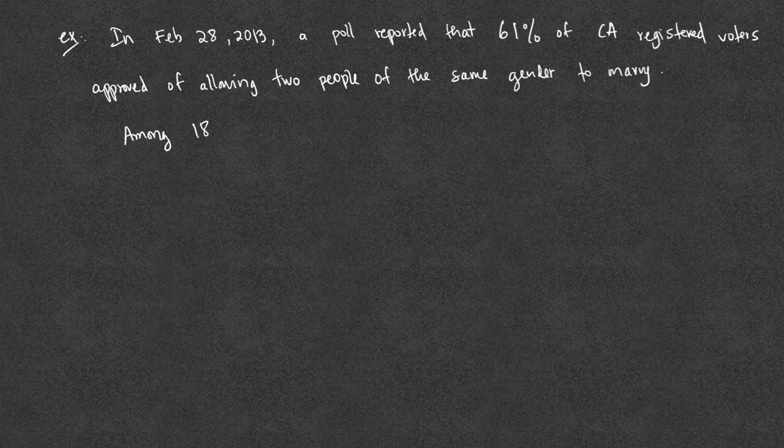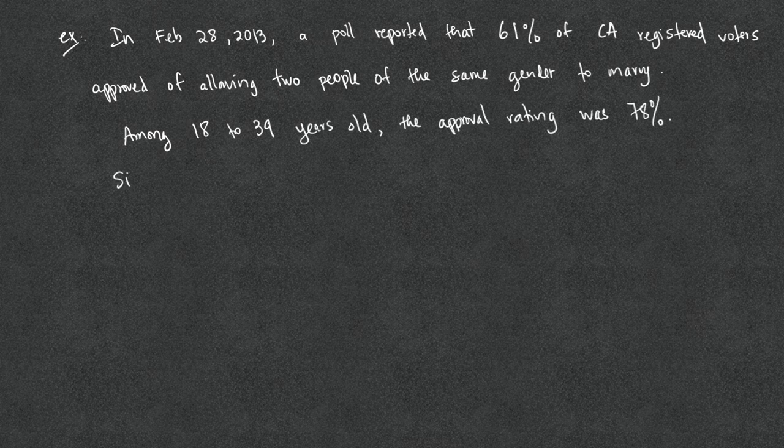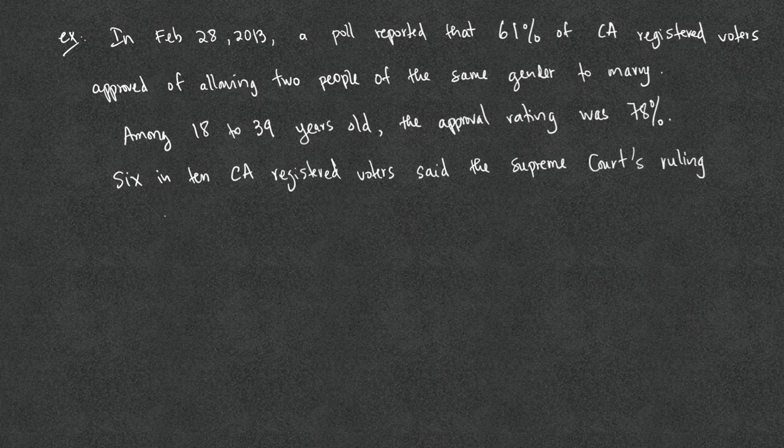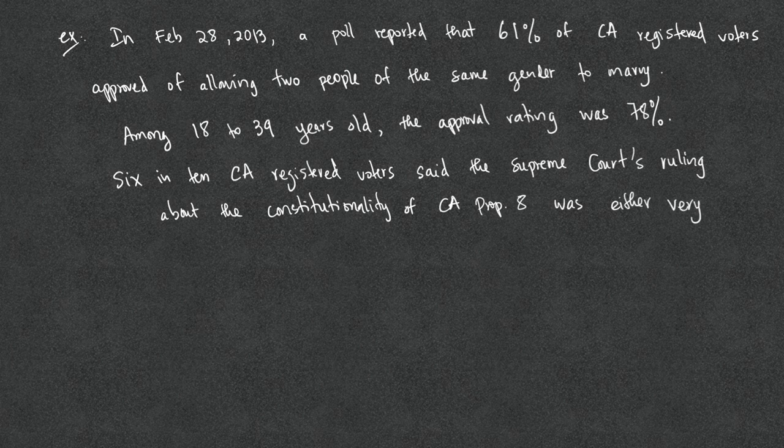A poll reported that 61% of California registered voters approved of allowing two people of the same gender to marry. Among 18 to 39 years old, the approval rating was 78%. 6 in 10 California registered voters say that the Supreme Court's ruling about the constitutionality of California's Proposition A, which is the proposition about same-sex marriage in California, was either very or somewhat important to them.